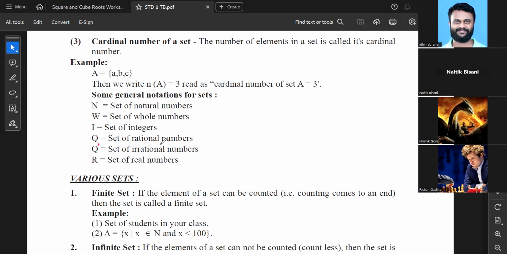Yep. So for set of rational numbers, it is Q. Set of irrational numbers, which is the opposite of it, the complement of it, is basically Q dash. Dash means complement, okay? And R means set of real numbers. So these are the symbols which we must know. I'll give you a minute to just make sure of by-hearting these symbols. Then only we'll proceed further. Take a minute. After that, we'll continue. Sir, there is one more letter, Z. So what does Z stand for? I'll discuss, don't worry. First you by-heart these symbols, then I'll discuss what Z stands for, okay?